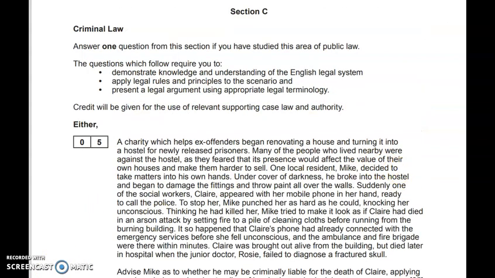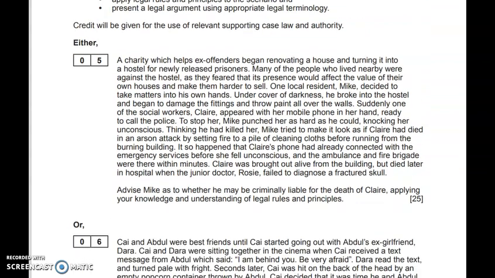3 then is criminal law, and the first option that you have here is to advise Mike as to whether he'll be criminally liable for the death of Claire. It's typically like homicide questions like this one, so you would need to start with murder, of course, your actus reus and your mens rea of murder, and hopefully certain facts have jumped out at you. I've just highlighted a couple here.